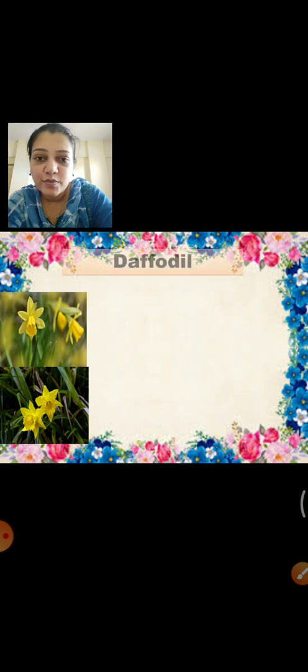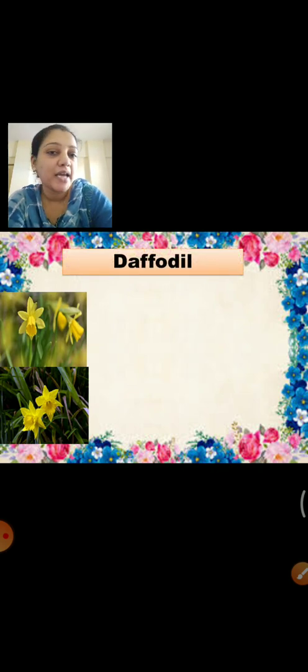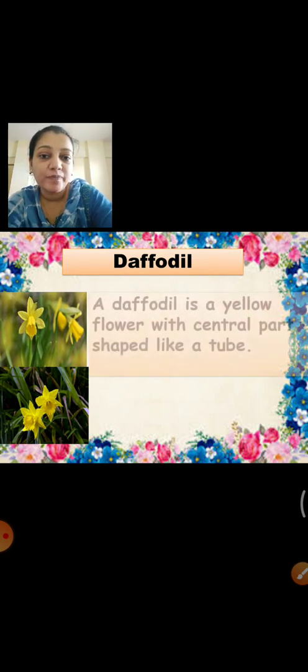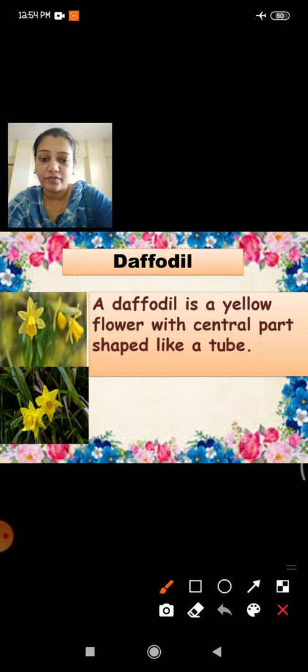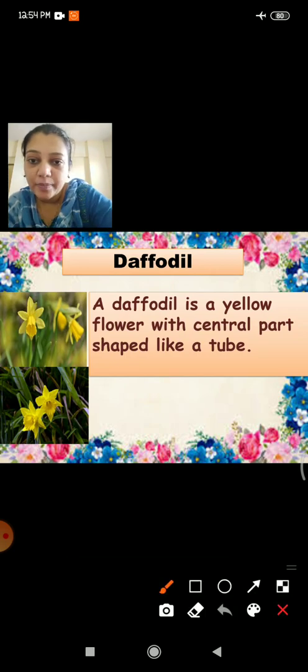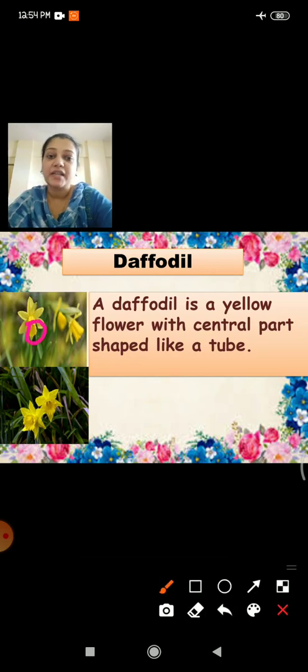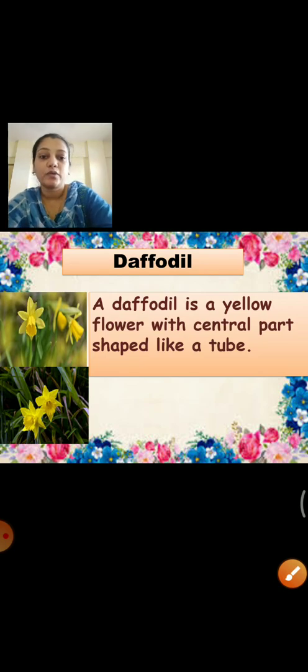Next. Next is, wow, so nice. This is daffodil. Which flower is this? Daffodil. A daffodil is a yellow flower with the central part shaped like a tube. Okay, this is a yellow flower and the central part, this part, is like a tube. Okay.